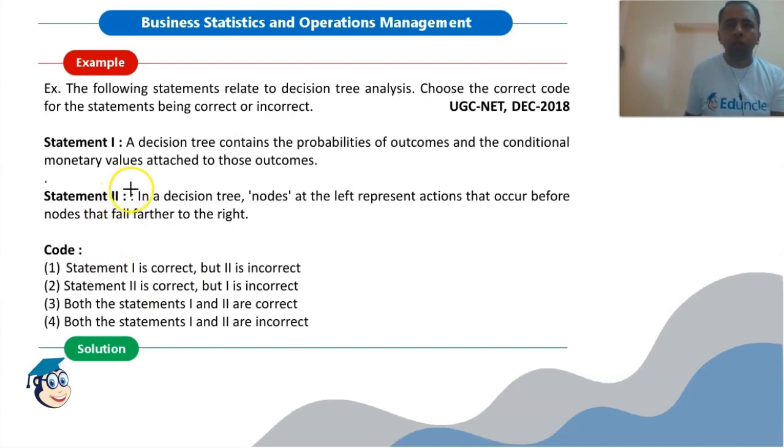So these are some of the questions from previous year examinations. This question is from the UGC NET December 2018 examination. The following statements relate to decision tree analysis. Choose the correct code for the statements being correct or incorrect. Statement one: a decision tree contains the probabilities of outcomes and the conditional monetary values attached to those outcomes. This is true. We have just seen this. Statement two: in a decision tree, nodes at the left represent actions that occur before nodes that fall farther to the right. This is true. Look at this.